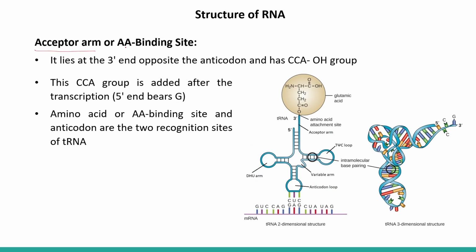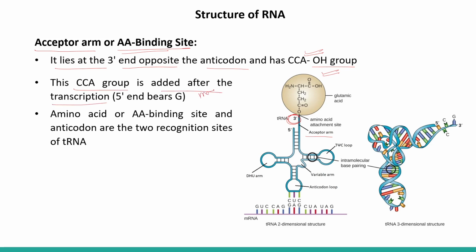Acceptor arm or AA binding site. It lies at the 3' end opposite to the anticodon and has a CCA-OH group. So here we can see the 3' end acceptor arm. This CCA group is added after the transcription.